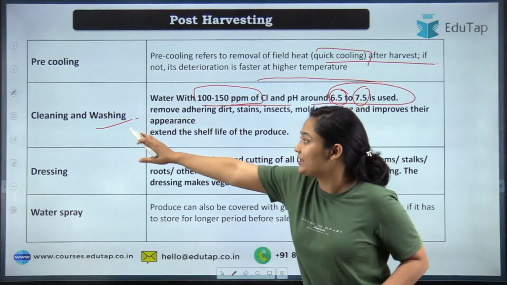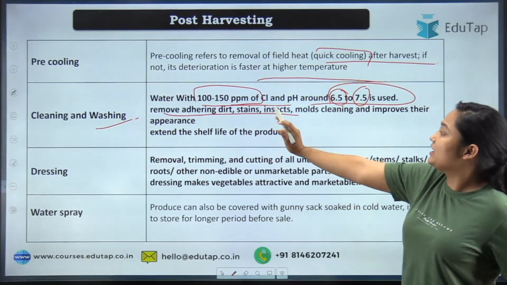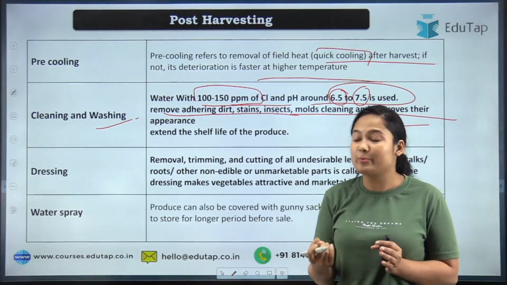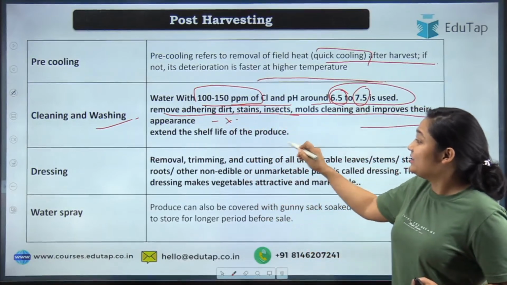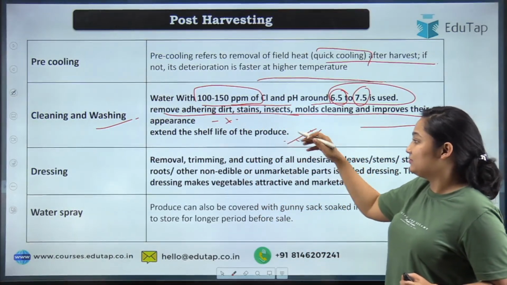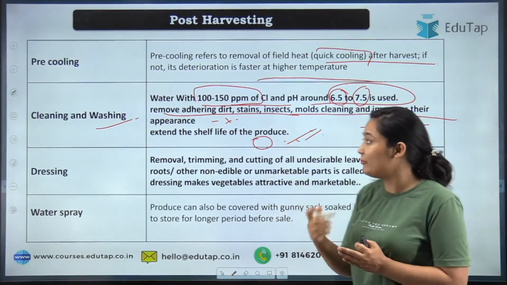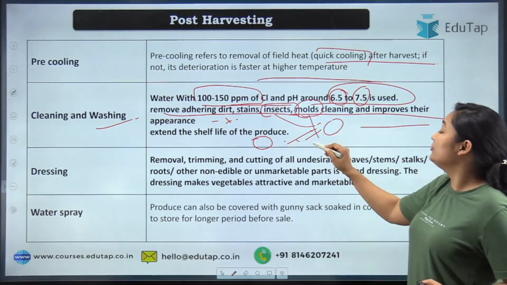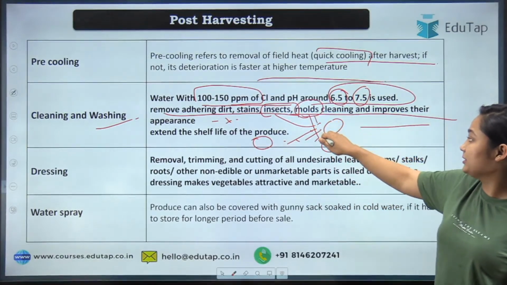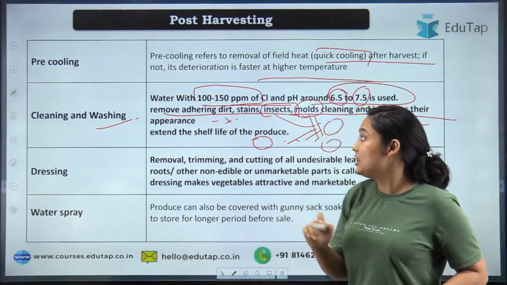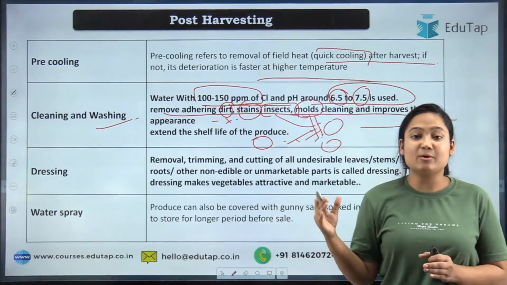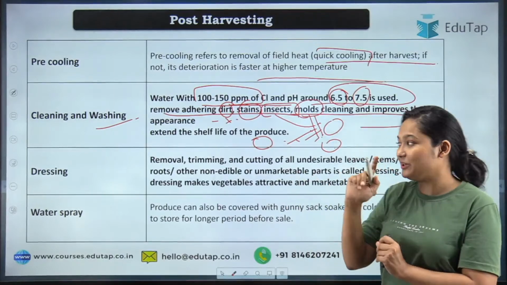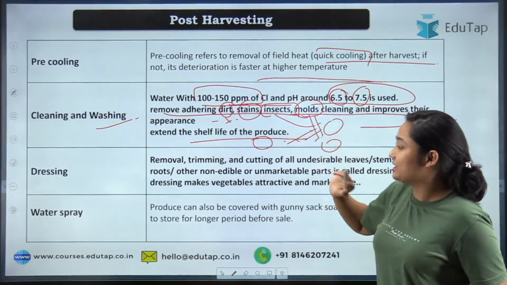Then you should also see what will happen after cleaning and washing. First of all, your dirt, stain, insect, mold, the egg of the insect, whatever impurities are there that you don't want in your product will be gone because you have washed it. Because of that, the shelf life of the product is extended. Now why is that? See, insects will be removed, that means your product is safe. Molds are removed, it means the chance of mold occurring in your final product is lower. Then dirt and stain lower your market value. It's not like you see a product with mud on it and think, okay, this is the best. You always want the good product. So again, that is why shelf life will be extended.